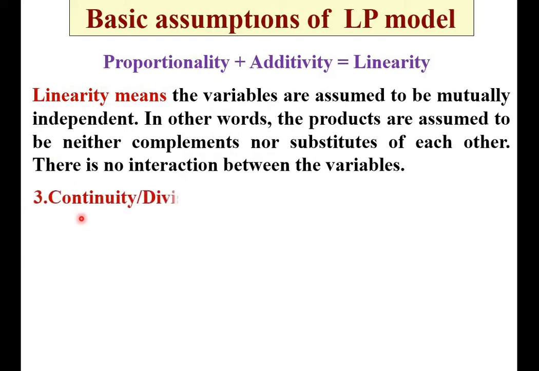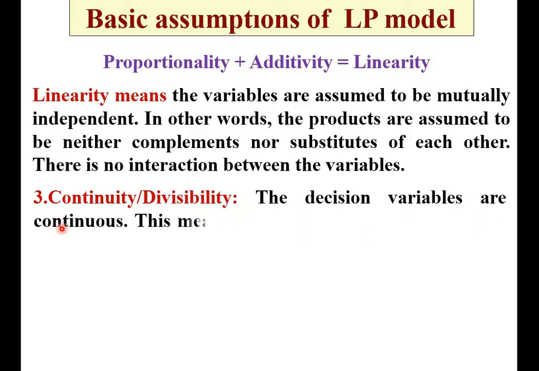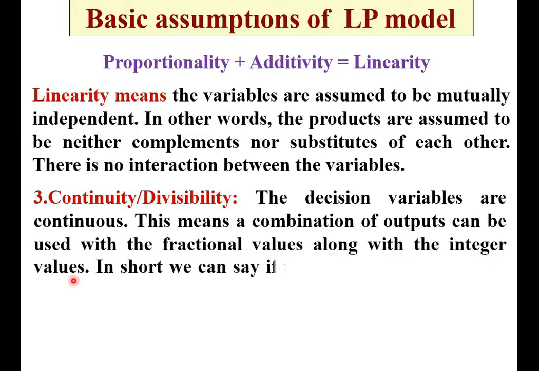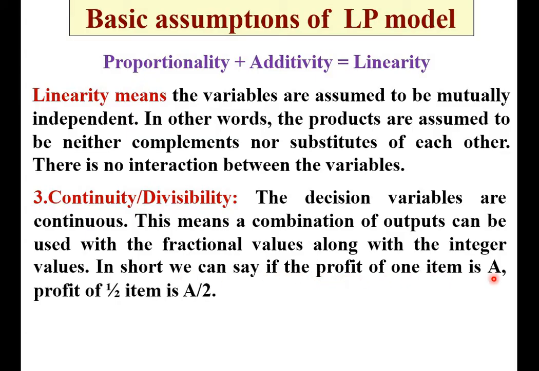Next, continuity or divisibility. The decision variables are continuous. This means a combination of outputs can be used with fractional values along with the integer values. In short, we can say if the profit of one item is A, then obviously the profit of one half item is A by 2. That means the decision variables are continuous, and so the profit is continuous.